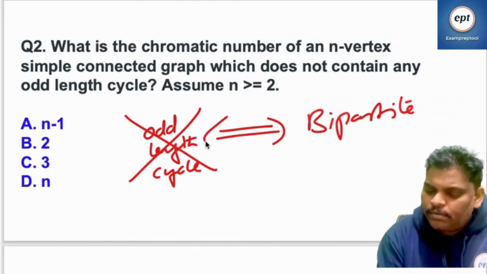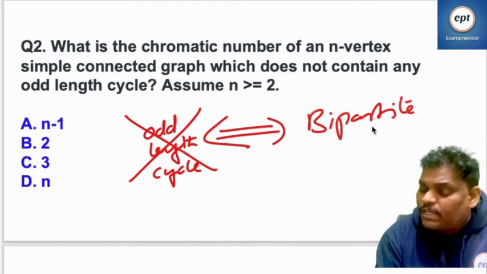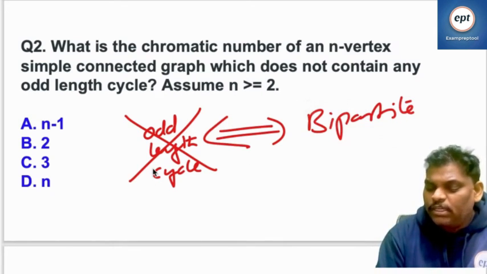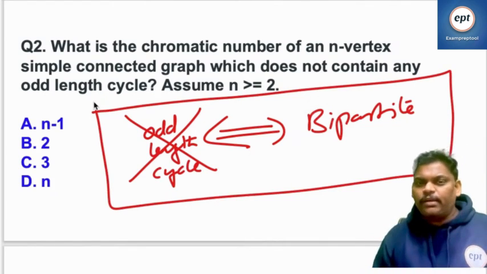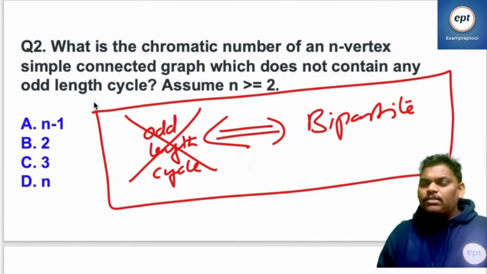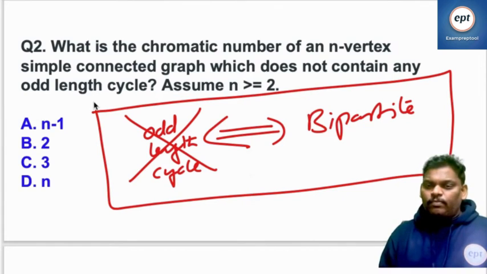And one more thing. If it is bipartite, odd length cycle does not exist. It is true both ways. What is the chromatic number of an n-vertex simple connected graph which does not contain any odd length cycle, where the number of vertices is greater than or equal to 2?